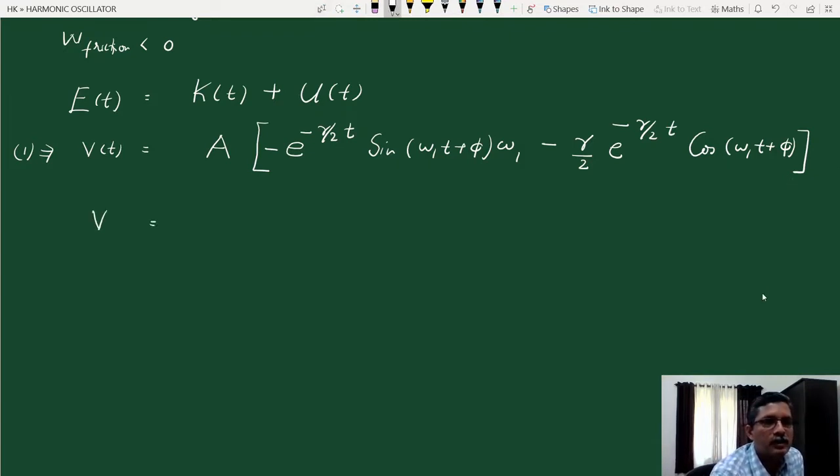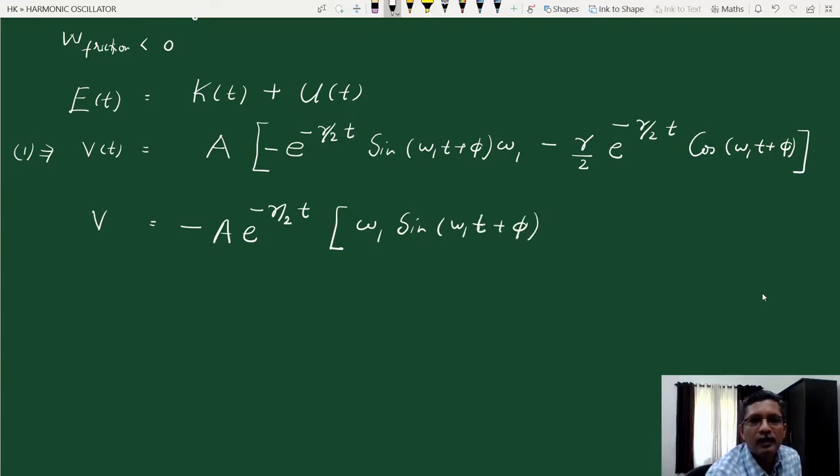So velocity at any time t is minus a e raised to minus gamma by 2 t, omega 1 sine omega 1 t plus phi. Let me also take omega 1 outside.